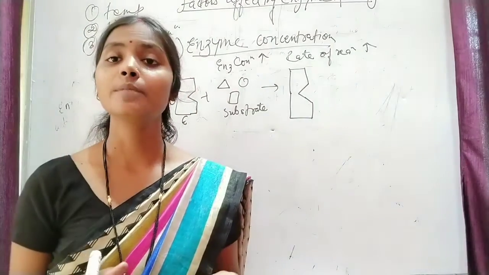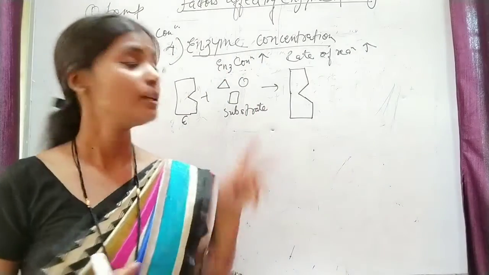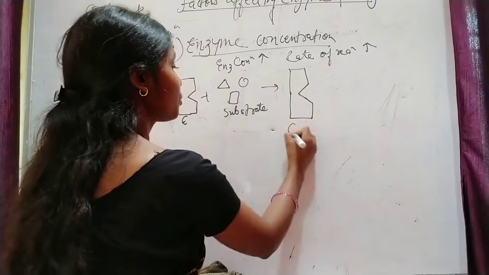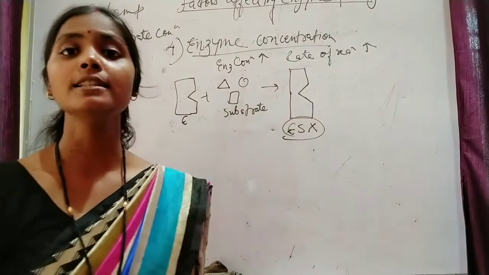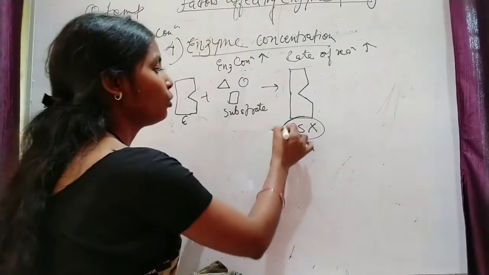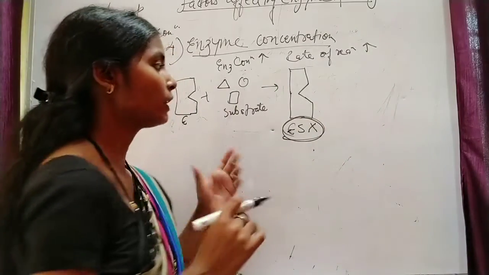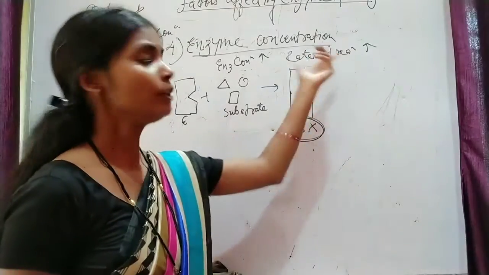When the enzyme concentration is more than needed, there is no formation of the enzyme substrate complex, therefore the rate of reaction does not increase.